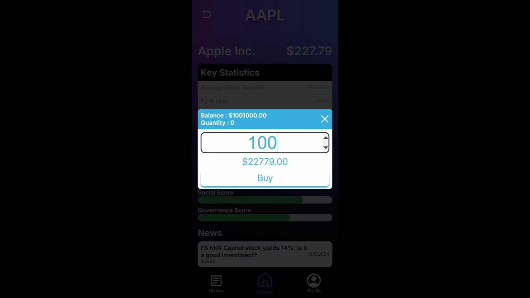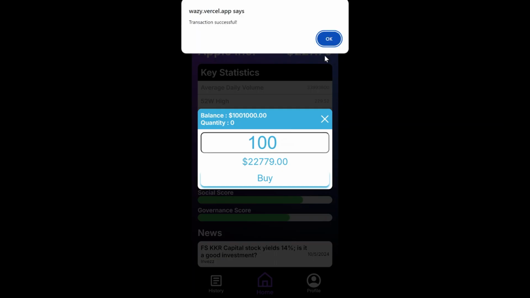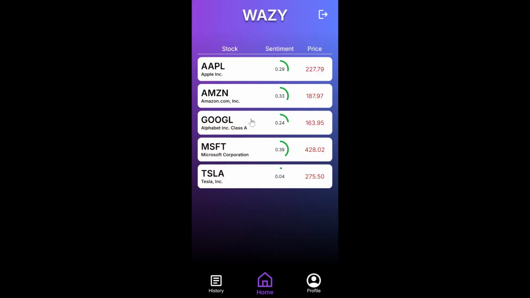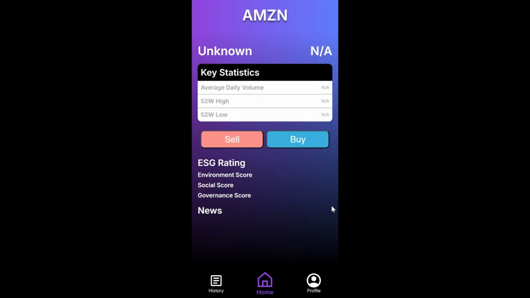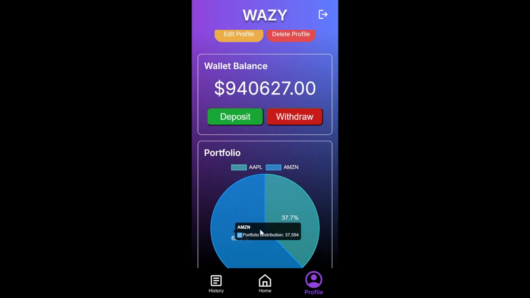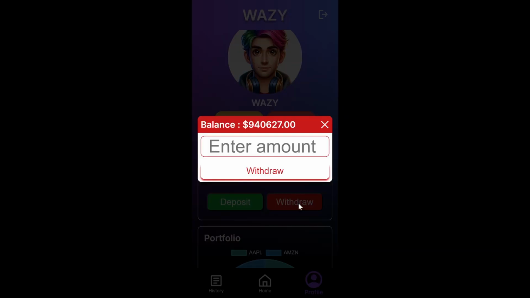So now let's say we're going to buy some stocks. Let's buy 100 Apple shares. And then we're going to buy 200 Amazon shares. As you can see, after purchasing this, you can go to profile and see that it's showing a pie chart. After that, you can also withdraw some amount here, let's say 5,000.